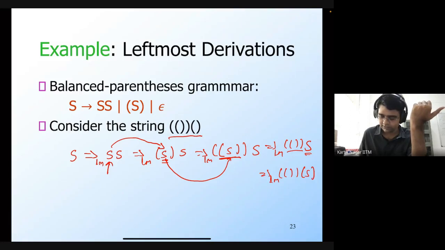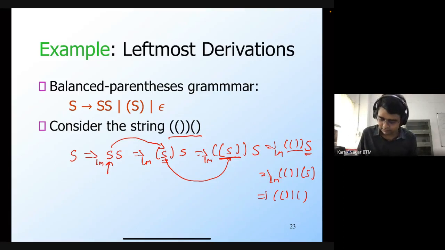And then from here I can again apply the epsilon rule, so I'll get this string. So using a sequence of leftmost derivations, I can derive this string from the start symbol S.